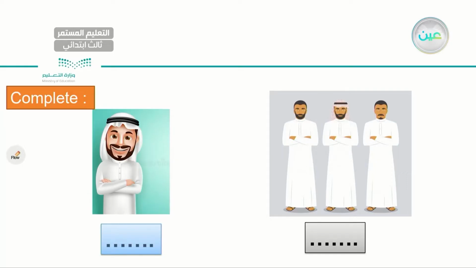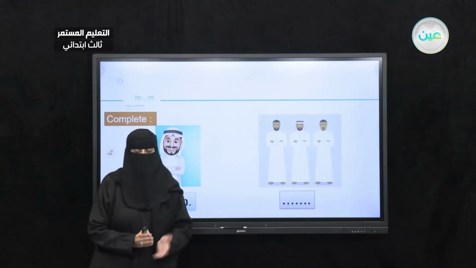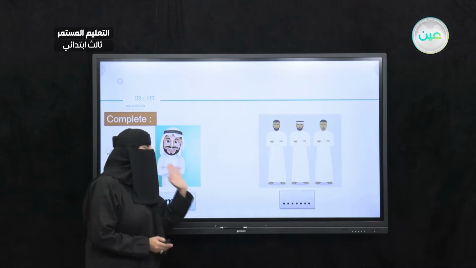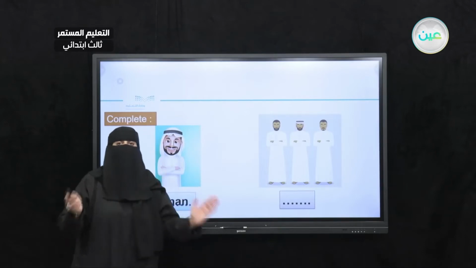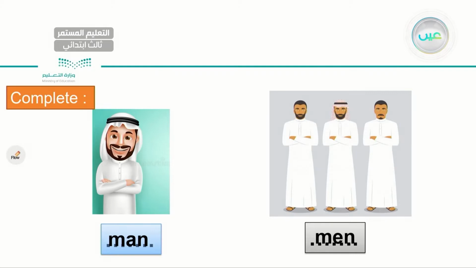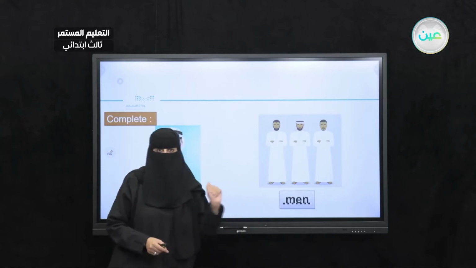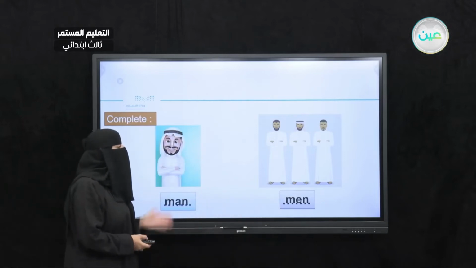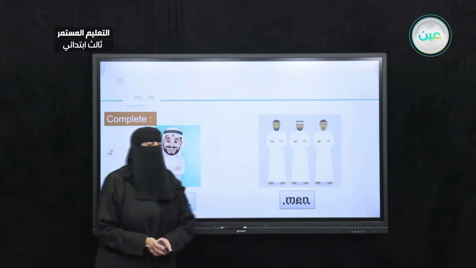How about this one? To your left, I have a picture of a man. Very good. Singular, man. Okay, but to your right, do you think we already discussed this? It is in your page 39, in your books at page 39. They are irregular nouns, so we don't add s. They are formed differently. Men. Very good. Now look at the difference. In the middle I have a, there I have an e. So let's read. Man, man, men, men. Very good, my dear student.